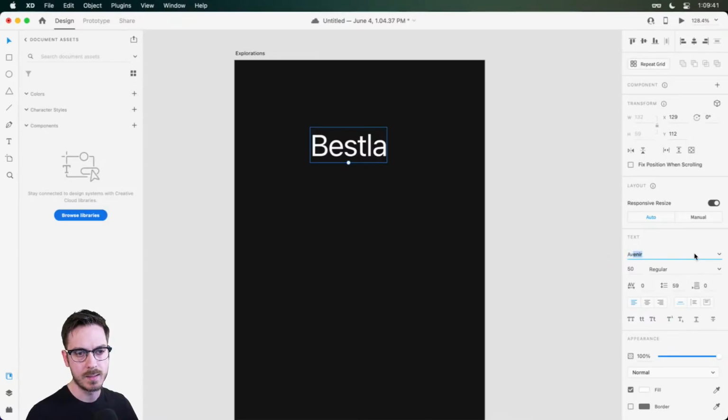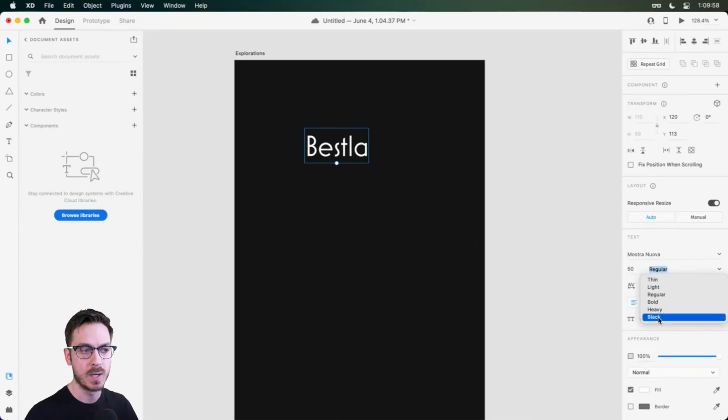So Avenir, always a very simple typeface, which is pretty nice. We can do something like Archivo Black. It's interesting. It has some nice feels to it. You know, there's Mastra. It's kind of fun, right? And they have different weights as well. So we can go nice and black. We can go heavy.